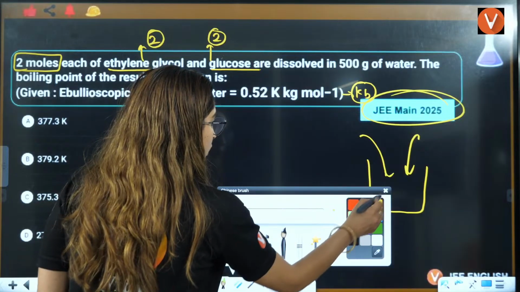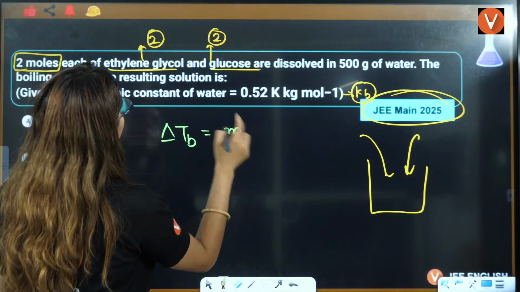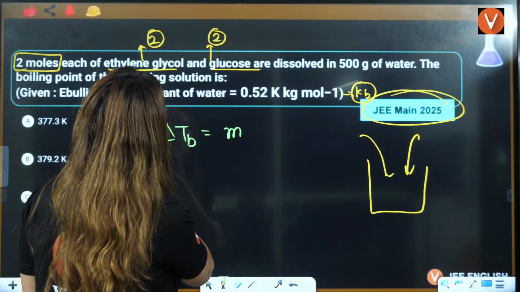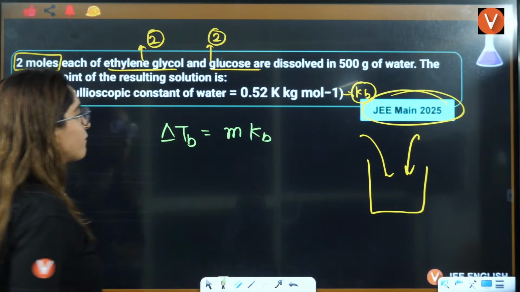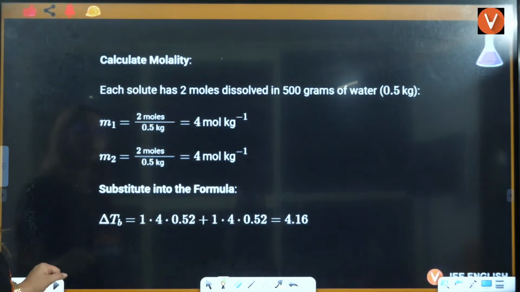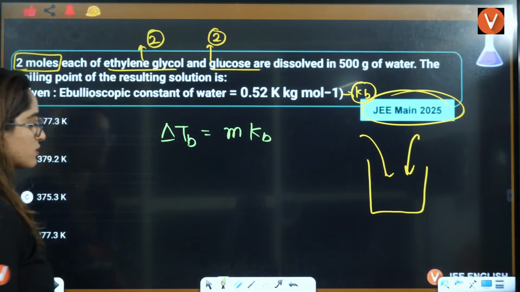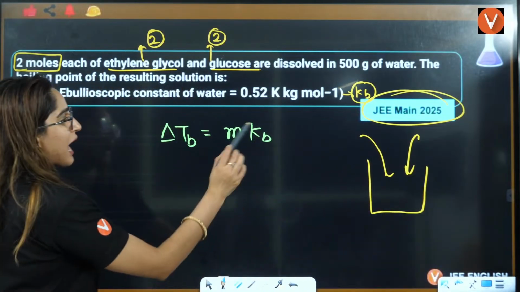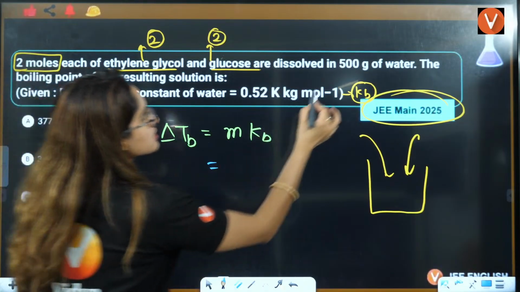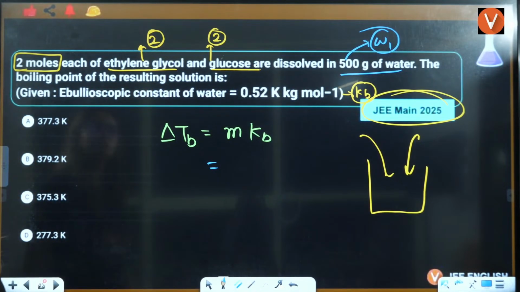Okay. And what is the formula? Formula is delta TB is equal to molality times Kb. Both are non-volatile. Wait a minute. Ethylene glycol is an important part here, right? So, let's do this here only like this. Molality into Kb. Now, if you see, dissolved in 500 gram, this is W1 given to you, right? The boiling point of the resulting solution they are asking you.